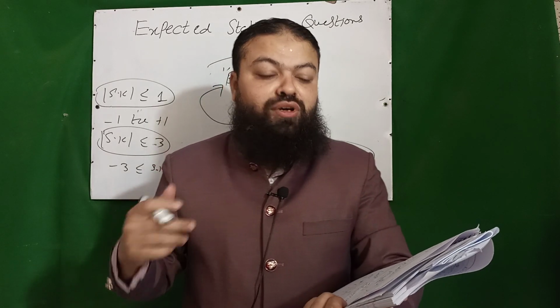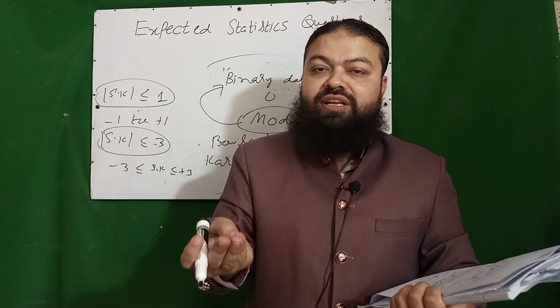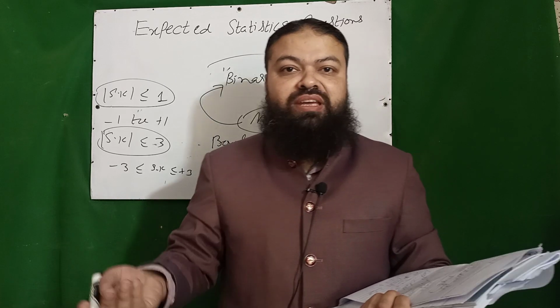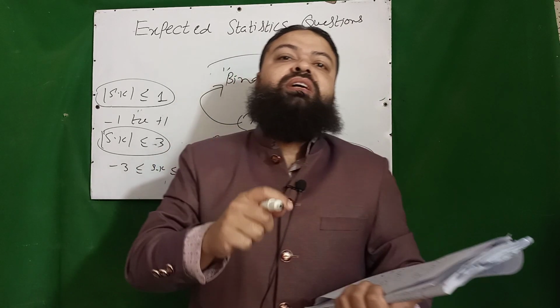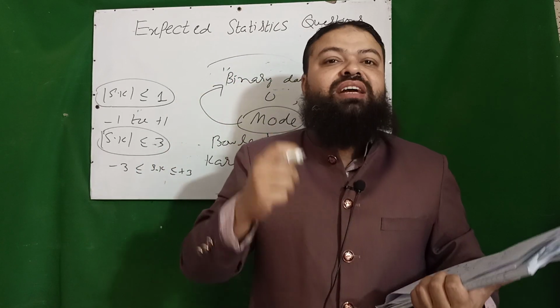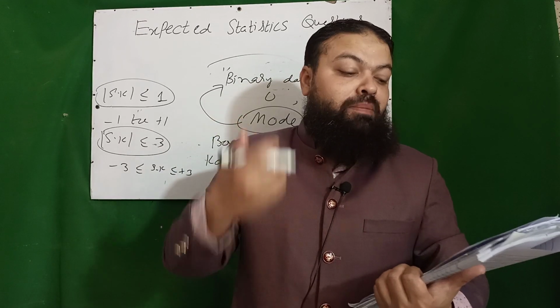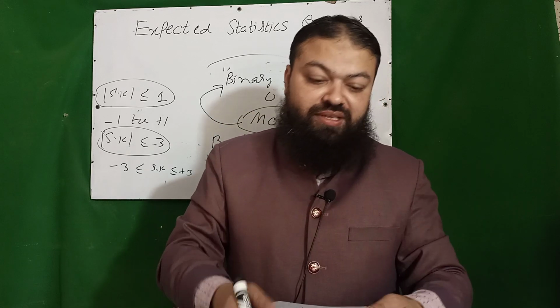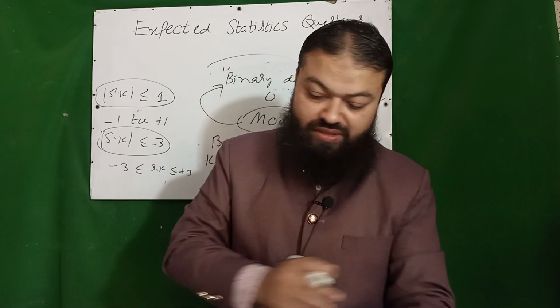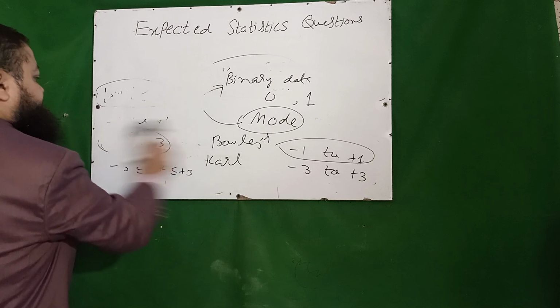CPI is used for inflation, for whom? For 1%, 2%, many people, all people. CPI is also called cost of living index, and it is used for inflation, and it is used for all the people. All the people will be the correct option in the exam. A very important question.